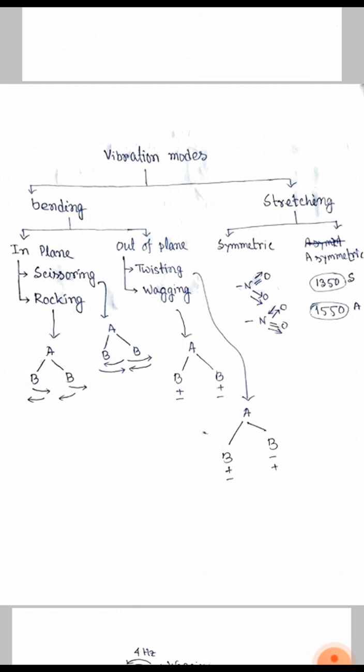Now, out of plane bending is of two types: twisting and wagging. Here, in twisting, one B comes in front and another B goes to the back, and in wagging, both B come to the front or go to the back.